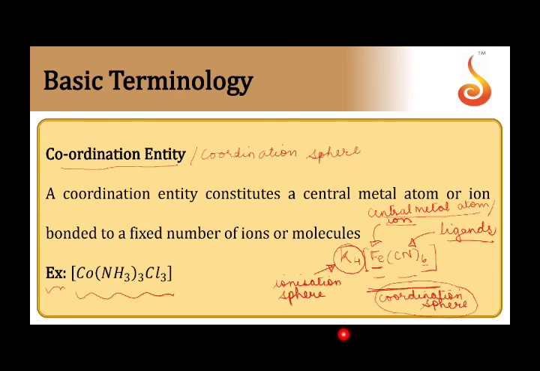In this compound, cobalt is the central metal atom or ion, and all the other atoms, ions or molecules which are following it are called the ligands. Here we have two types of ligands, ammonia as well as chloride.